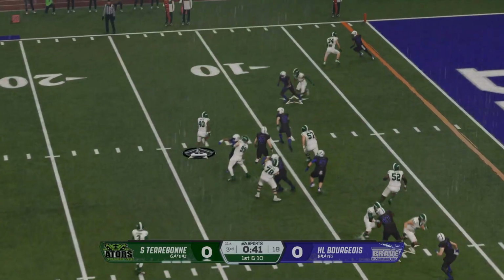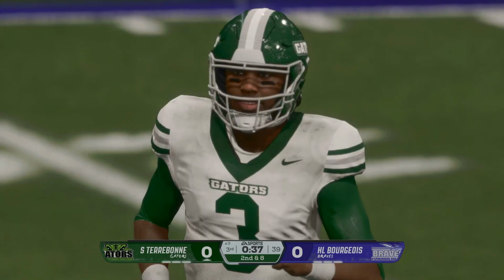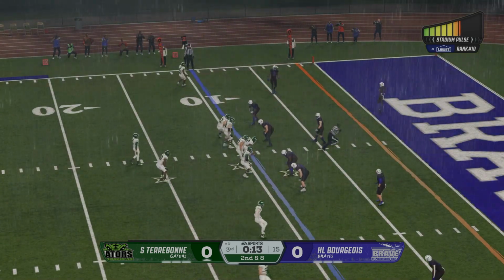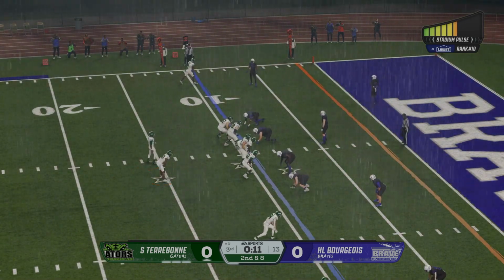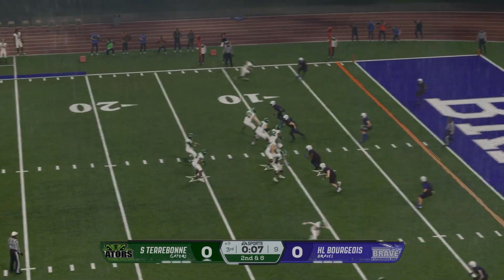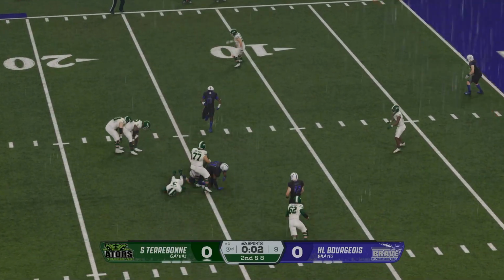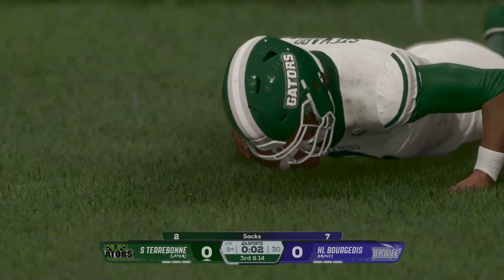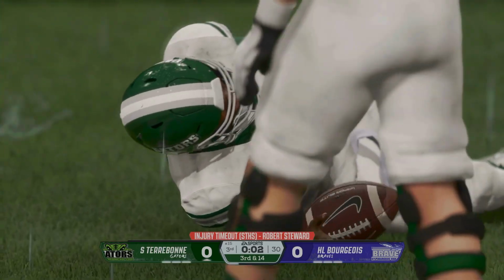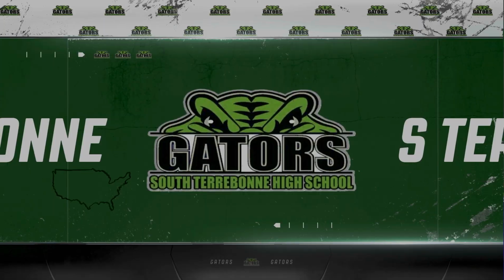Run in the red zone, it's Butler. He'll be hauled down just inside the 10 at the 9 as they're trying to turn this into a score. Time winding down in the quarter as they come to the line. Back to throw, it's Stewart. Under fire. And the pressure was too much. They get him at the 15. Looks as if we have an injury on that last play, and we'll take a break to check